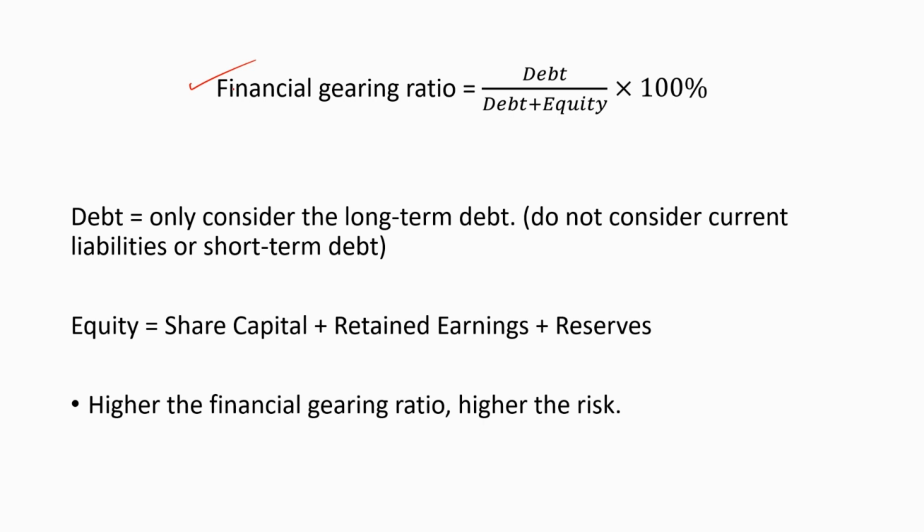This is how we can calculate the financial gearing ratio. We have to consider debt over debt plus equity, multiplied by 100%. Under debt, we only consider the long-term debt. It is important to remember not to consider current liabilities or short-term debt when calculating the financial gearing ratio. Only consider the long-term debt or long-term loans. Equity is equal to share capital plus retained earnings plus reserves. The higher the financial gearing ratio, the higher the risk.